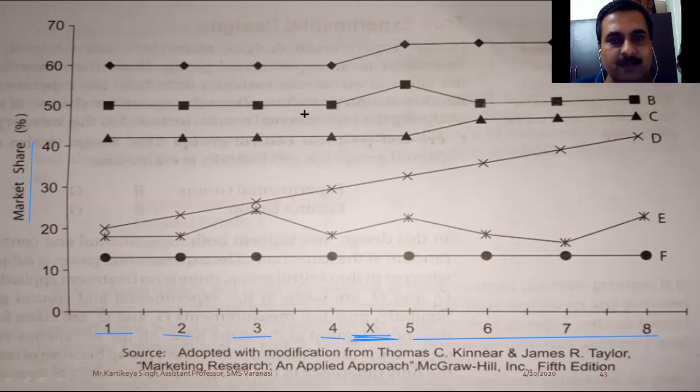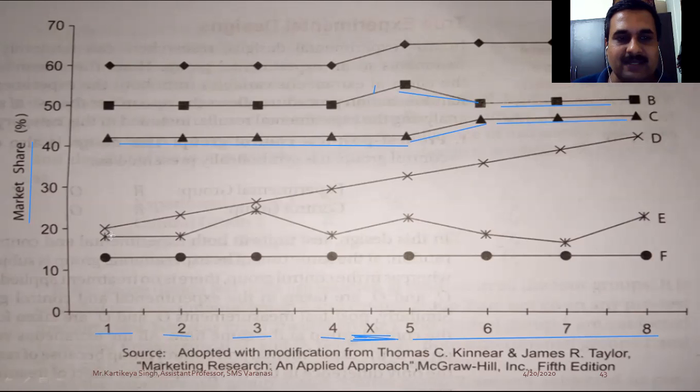In the second case, up to 4 it is stagnant or constant. Again, it shows some positive impact of the advertisement as X is given at this point. After giving this exposure it has shown some positive result, and again it came down and became stagnant in the further parts. In C, the first 5 observations are constant, and after 5 some upward movement is observed, so market share has increased and again it became constant.